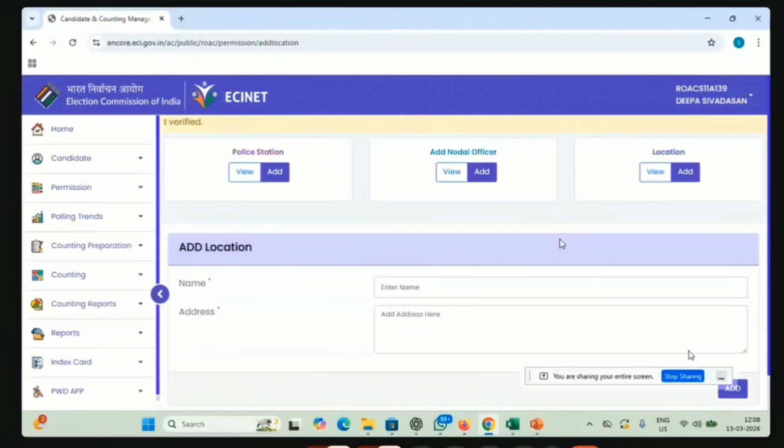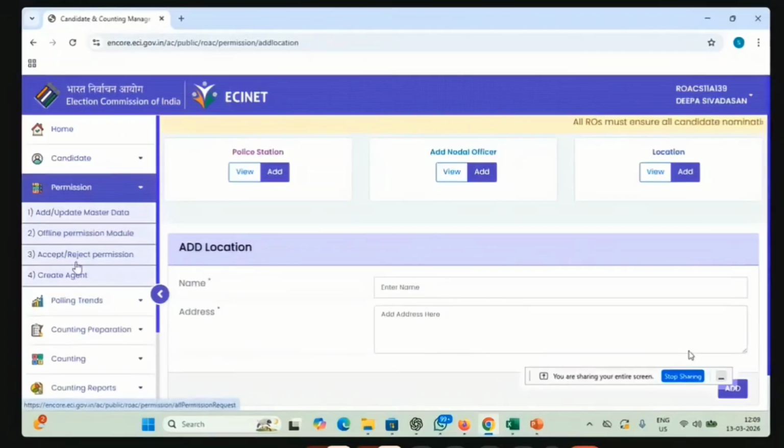So you need not worry about this location, but still it will be better if you can add the most famous locations in your constituency. But if it is not there also, it is not an issue. The public can add their required location. But the police station and the nodal officer details should be added, and this should be done before the announcement of the elections, because from the date of announcement of elections the permissions will be coming and appropriate decisions or appropriate actions have to be taken.